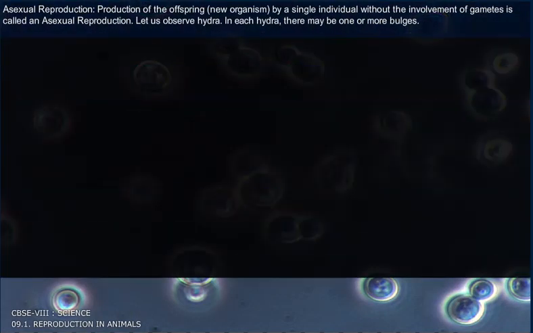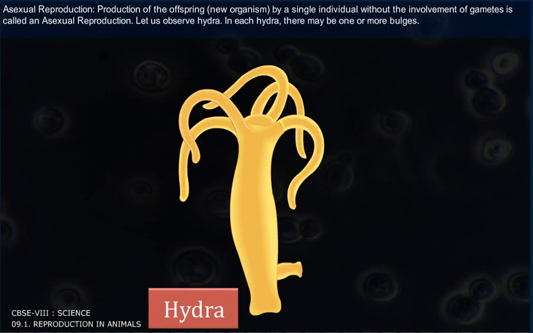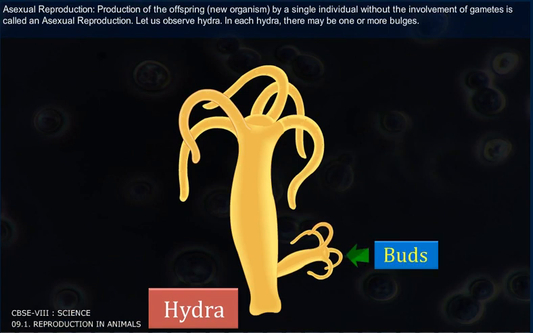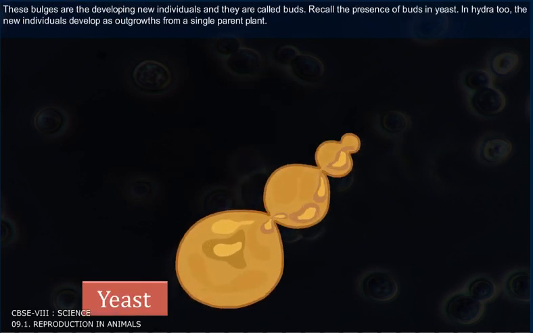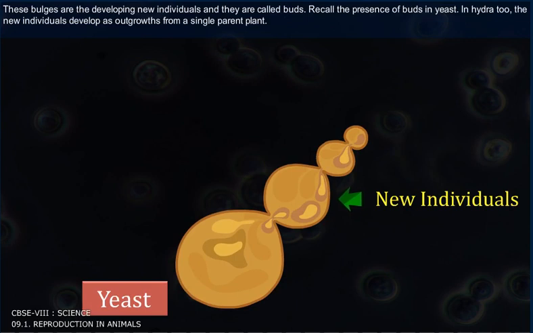Asexual reproduction. Production of the offspring, a new organism, by a single individual without the involvement of gametes is called asexual reproduction. Let us observe hydra. In each hydra, there may be one or more bulges. These bulges are the developing new individuals and they are called buds. Recall the presence of buds in yeast. In hydra too, the new individuals develop as outgrowths from a single parent.